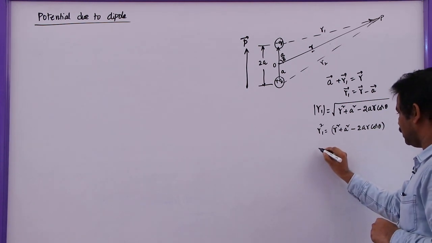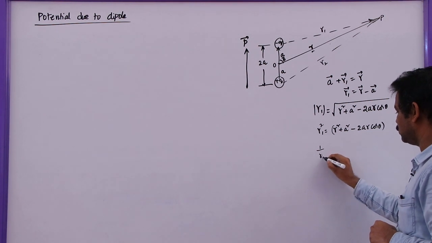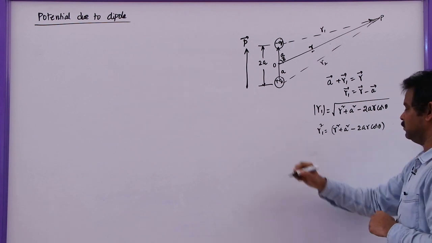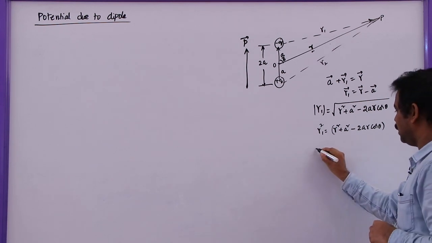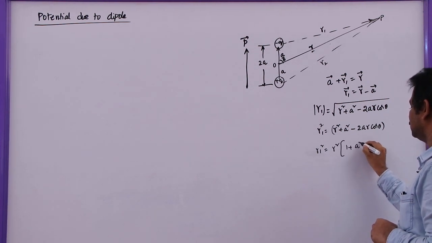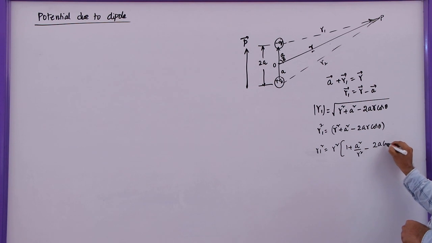So r1² is equal to, if you take r² common, r²(1 + a²/r² - 2a cos θ/r).